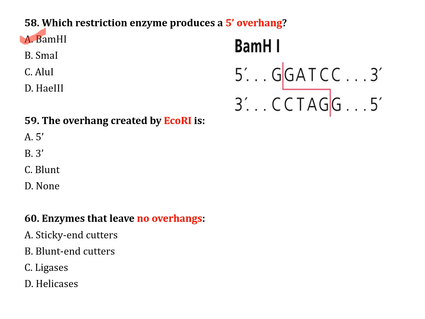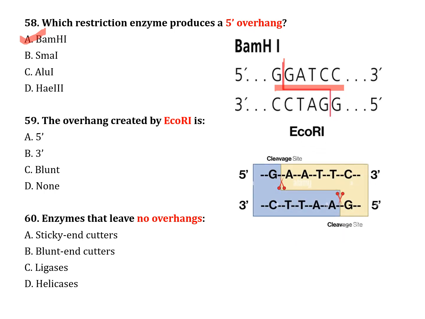The recognition site of BamHI is GGATCC. The next question, number 59. The overhang created by EcoRI is: option A, 5'; option B, 3'; option C, blunt; option D, none. The correct answer is option A, 5 prime.